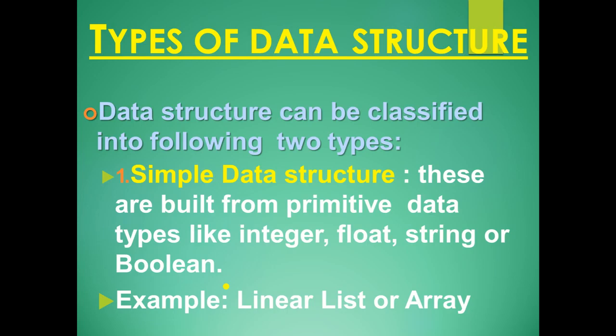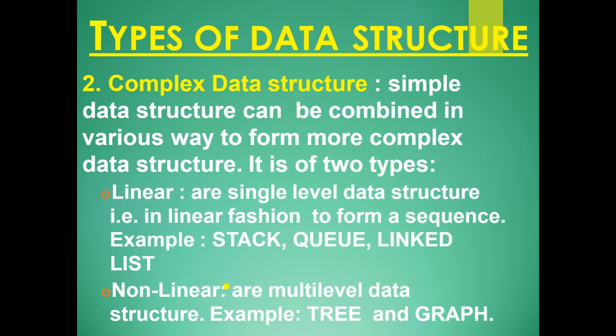Next is the types of data structure. A data structure can be of two types, that is simple data structure and compound data structure. Simple data structures are built from primitive data types like integer, float, string or boolean. For example, the linear list or array.